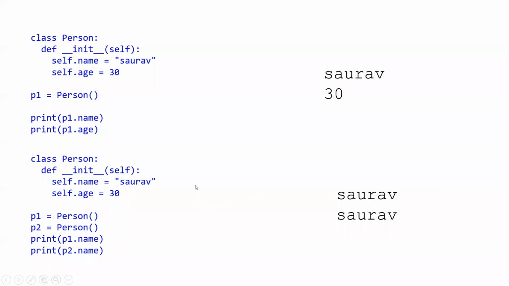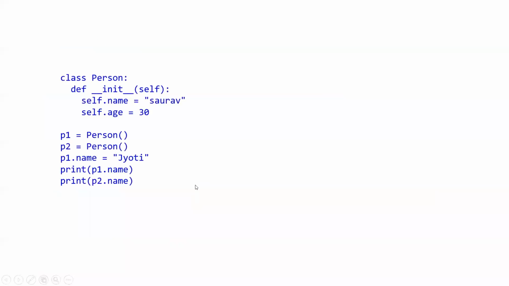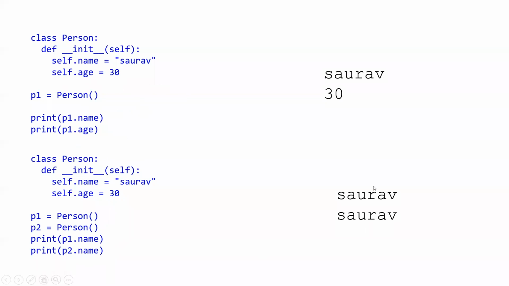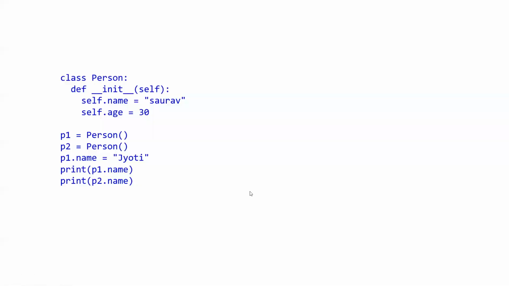Clear? These are simple things that we are just revising. Sir, if we wanted the age also, we could have written print p1 dot name, then print p1 dot age, then print p2 dot name and p2 dot age. Or instead of name you could have written p1 dot age and p2 dot age. It would have printed 30 and 30. Okay. Now what will be the output of this?